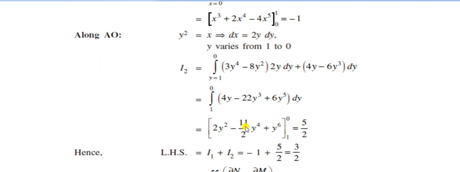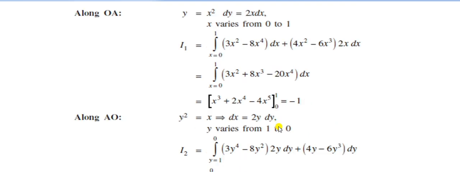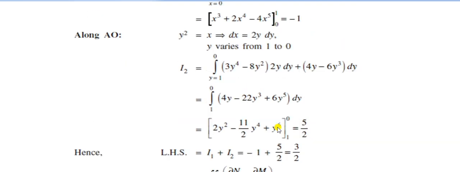When you put the upper limit 0, all terms become 0, then minus the lower limit 1, after that we get 5/2. Therefore the LHS, the left hand side, is I1 plus I2, which is −1 + 5/2. After simplification, you get 3/2. So therefore the answer is 3/2. Okay, 3 by 2.